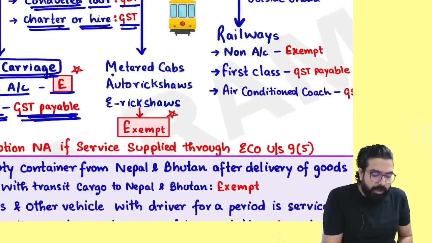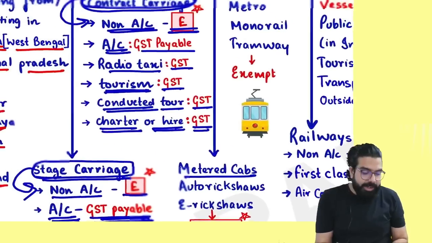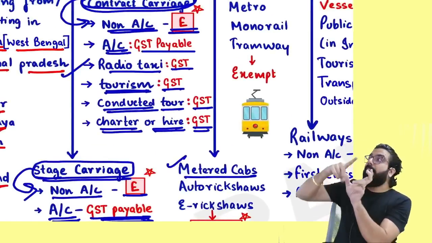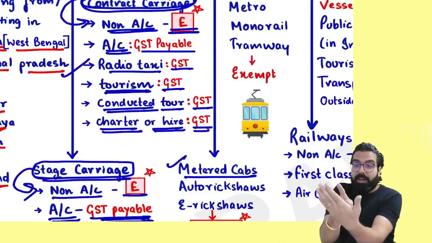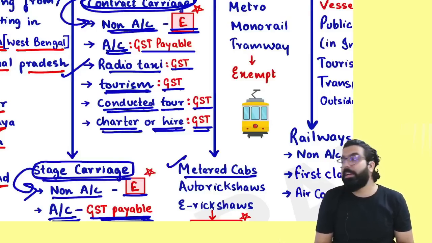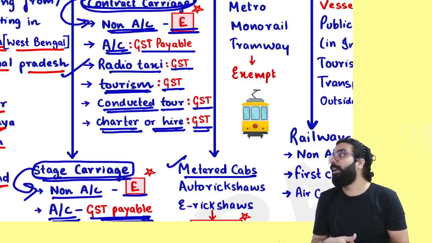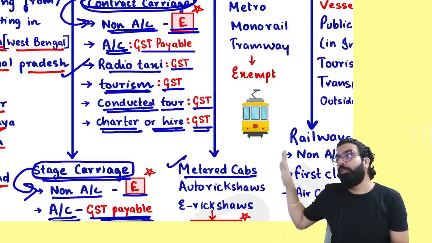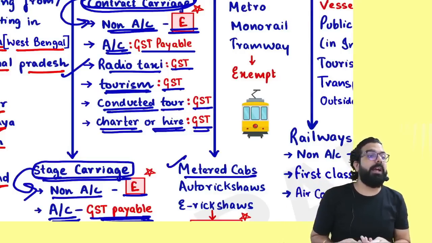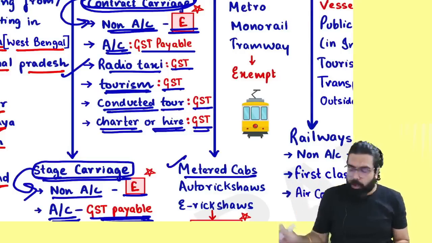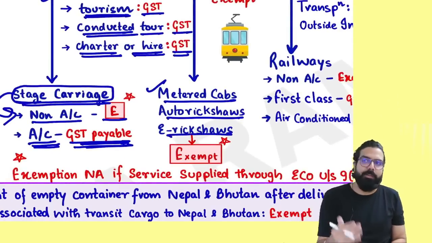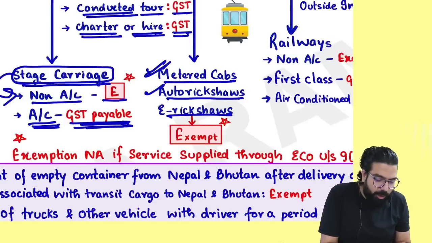Next. Sir, I took one metered cab. Can you tell me the difference between radio taxi and metered cab? Radio taxi is connected through a central GPS system. You can track your car. Metered cab, no. If you show the hand, it will stop. That is a metered cab. Radio taxi, if you show the hand, it will run past you. So metered cab, auto rickshaw, e-rickshaw, all these three, you show the hand, they will stop.